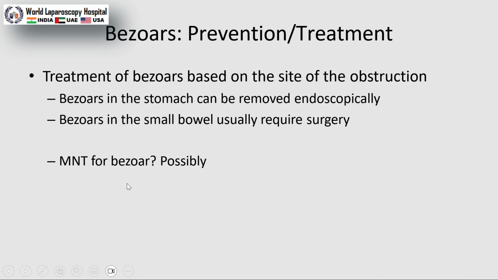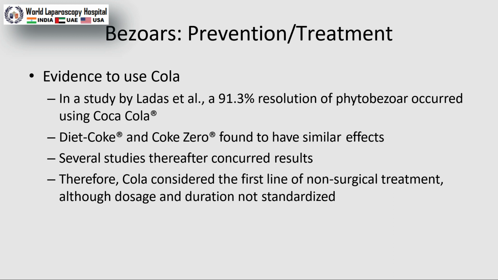Now, what is the treatment for the bezoar formation? Sometimes surgery is required. Sometimes it can be removed through endoscopy. It's very interesting evidence to use cola for bezoar treatment.